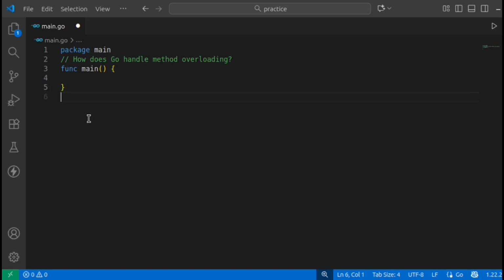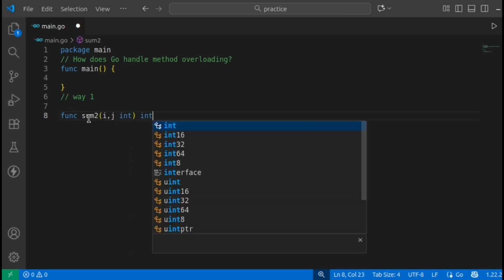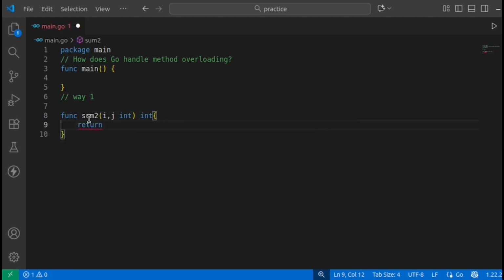Okay, so now let's see what are the different ways we can achieve method overloading in Go. Way 1: we can have multiple functions. Suppose I am taking two ints only, and it will return i plus j. This is one thing you can remember.